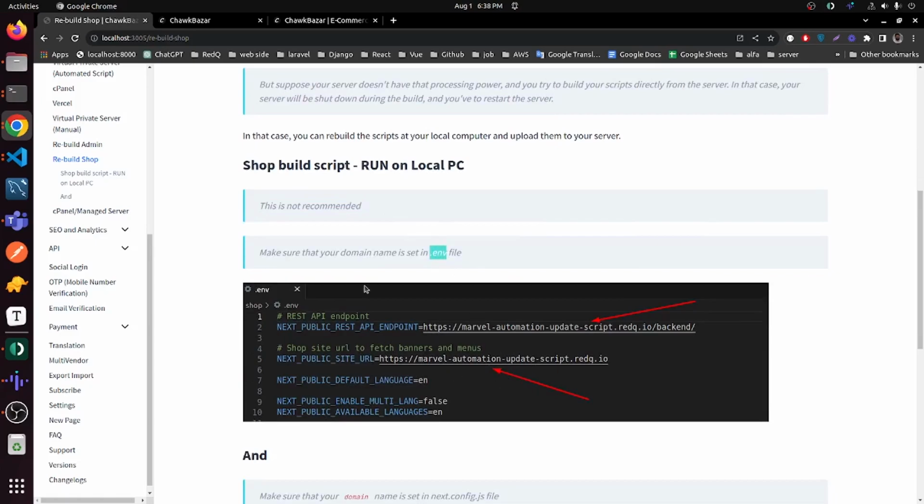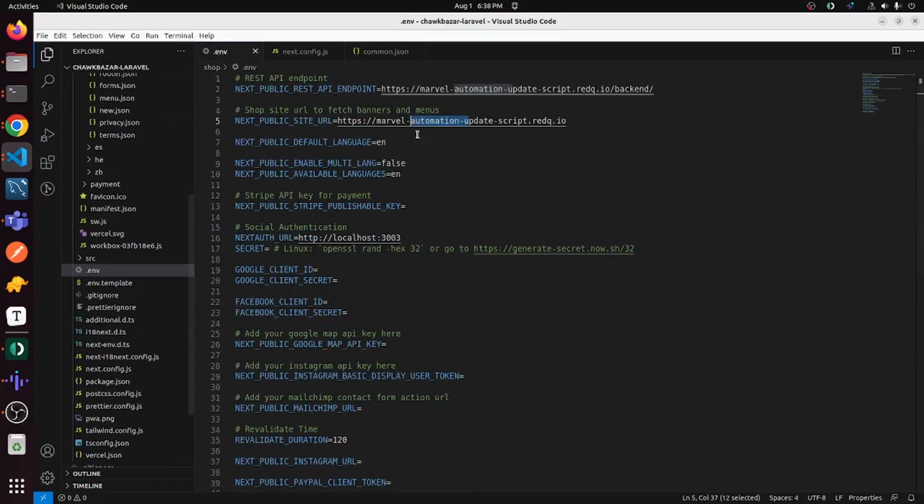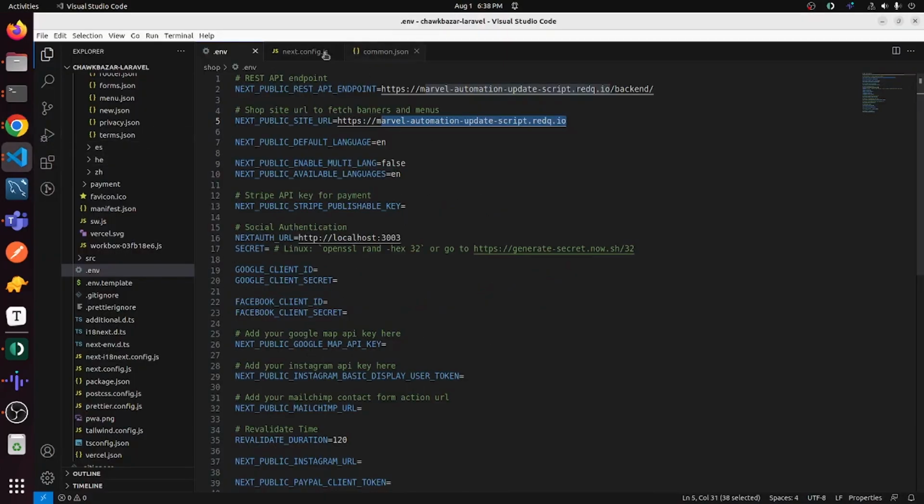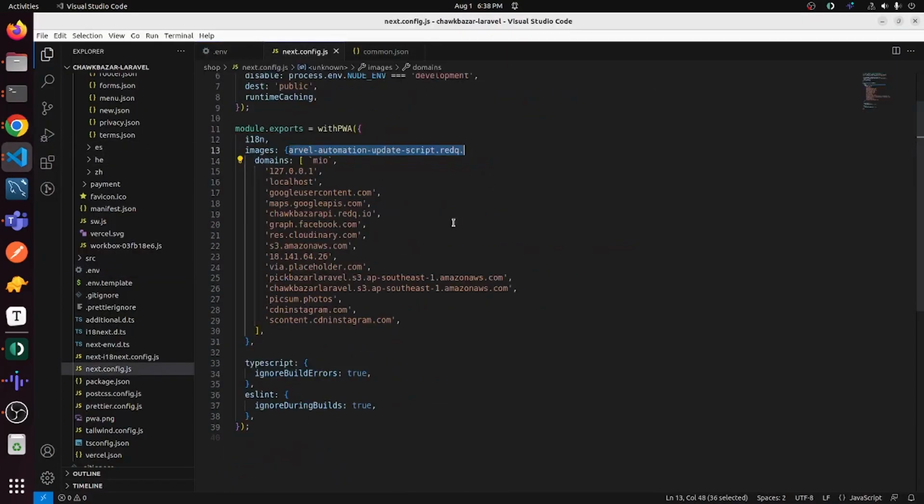Make sure that your domain name is set in the .env file. And make sure that your domain name is set in the next.config.js file.